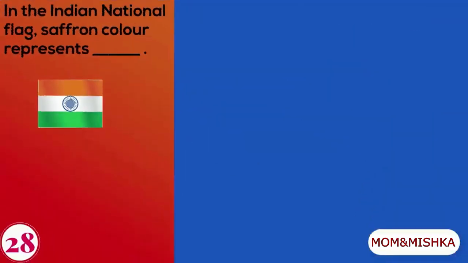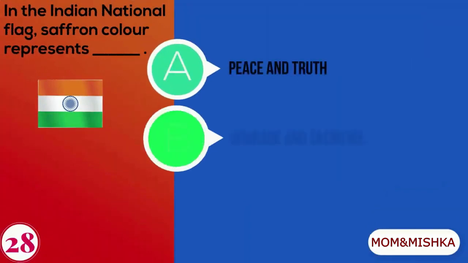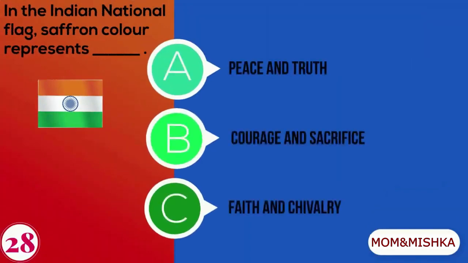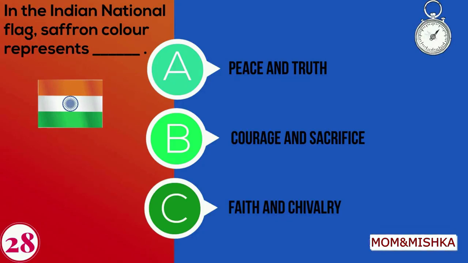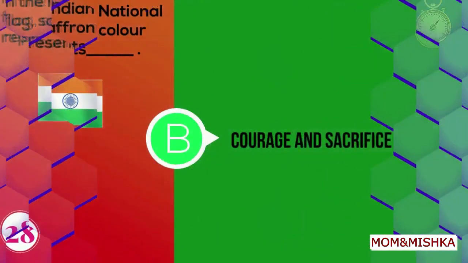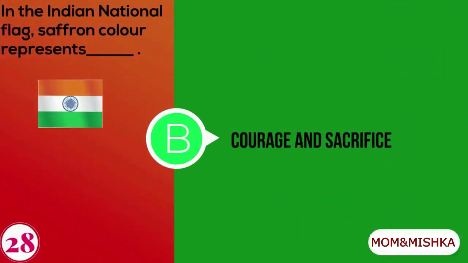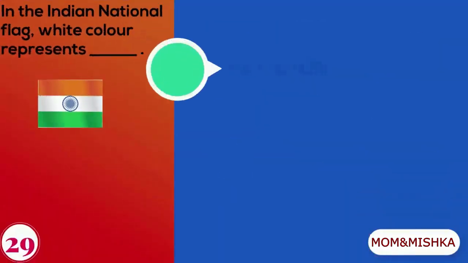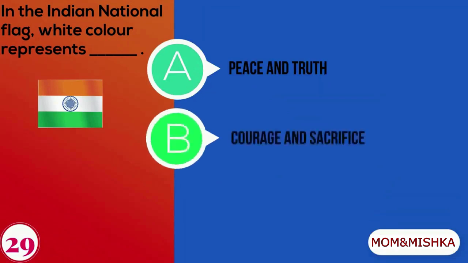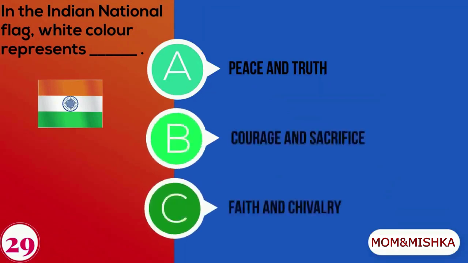The Indian national flag saffron color represents A. Peace and truth, B. Courage and sacrifice, C. Faith and chivalry. In the Indian national flag, saffron color represents courage and sacrifice.